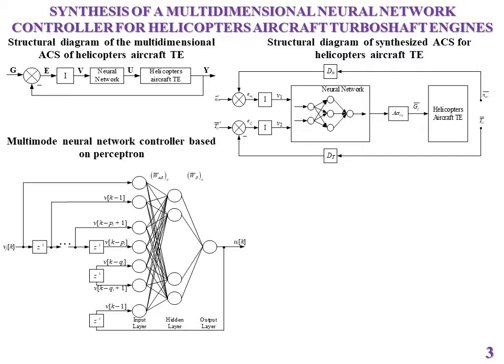Minimum complexity of the multidimensional neural network controller. The requirement of the physical capability of the neural network controller to be implemented is based on the assumption that a dynamic recurrent neural network based on a perceptron is used as the neural network.